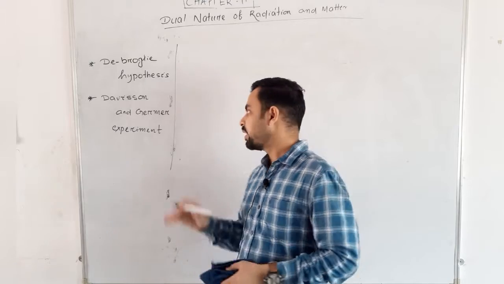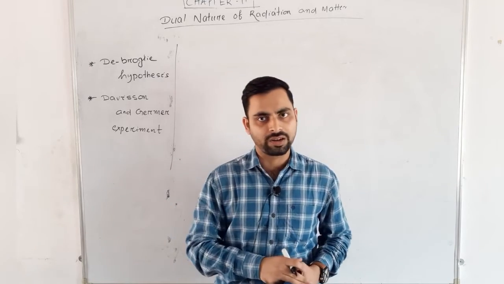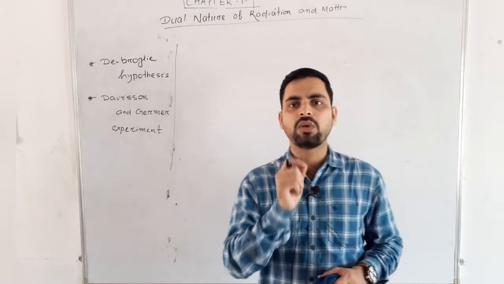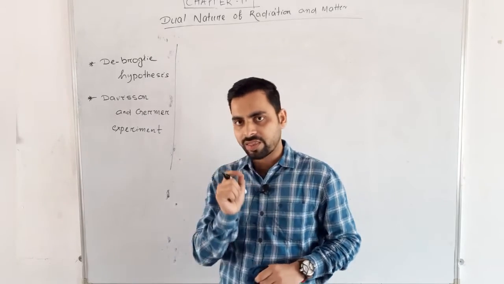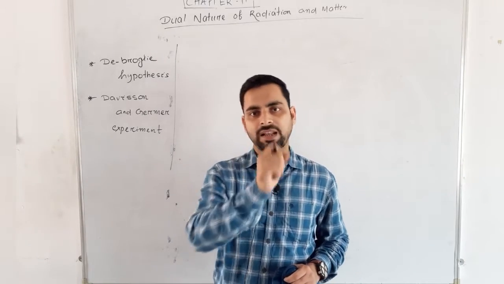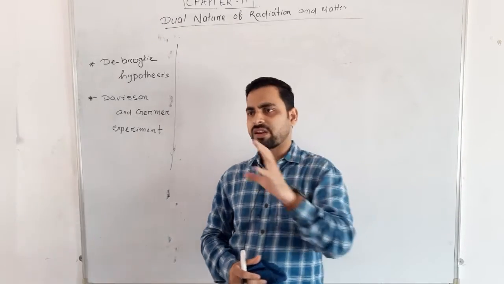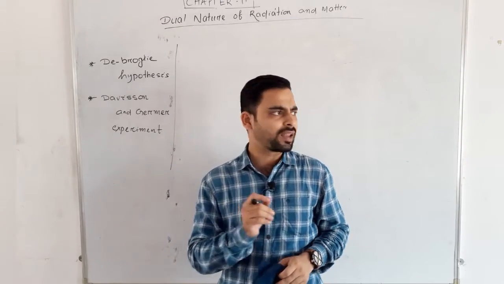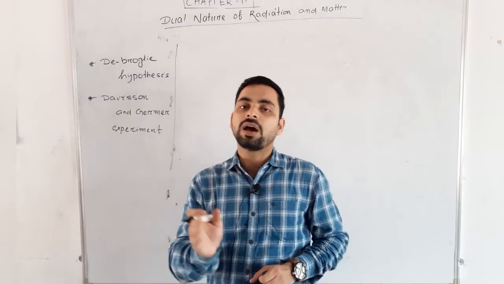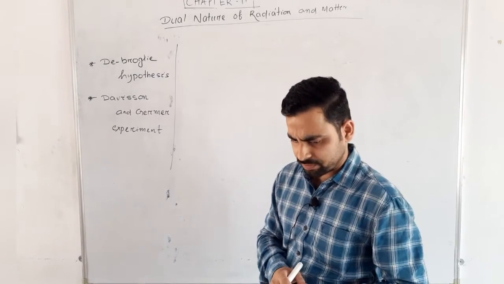We also studied in this chapter the photoelectric effect. The photoelectric effect can only be explained if we consider light has particle nature, right? That means light has particle nature as well as wave nature. So I can say light has both natures.